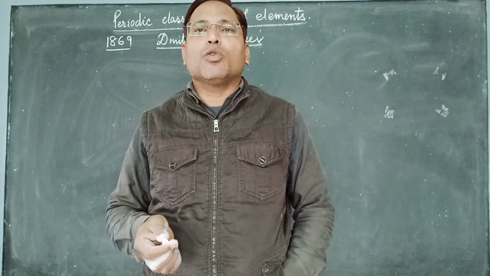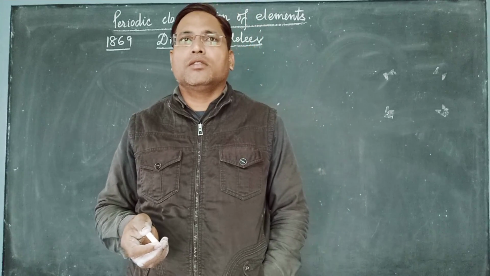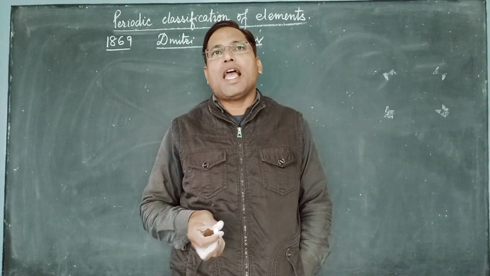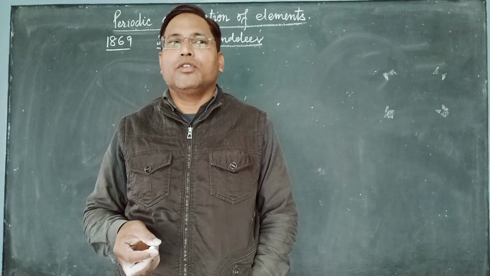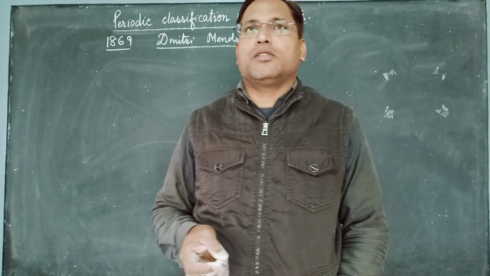He was able to put all of them in the new arrangement, and he was wise enough to leave spaces for the undiscovered elements.